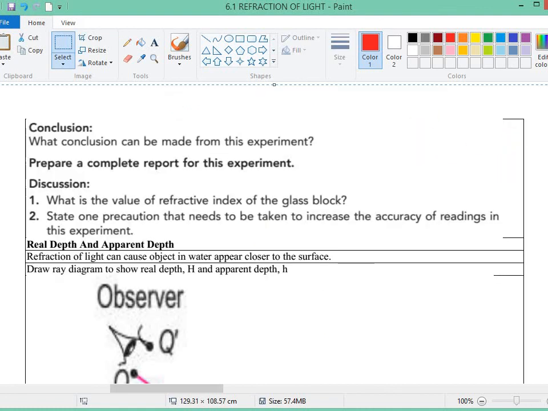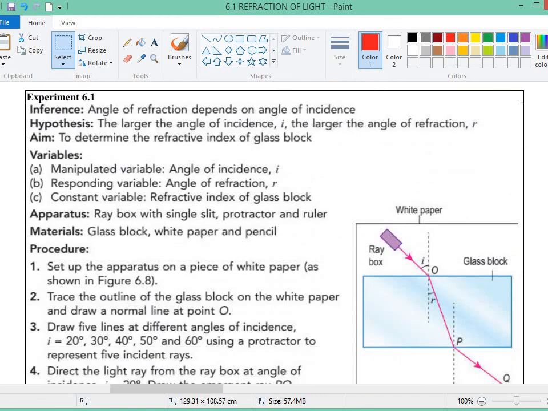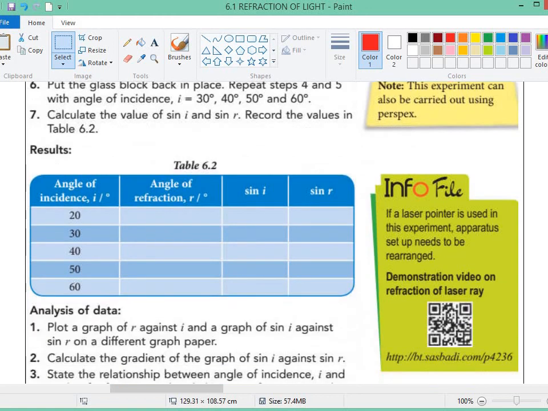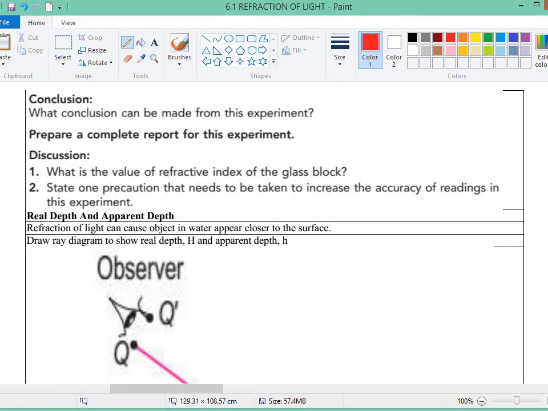Okay, so I'm not going to discuss the experiment, because whatever you can learn from this experiment, you can already learn from the theory. That means what we discussed just now is the same thing. What is the value of the refractive index? State one precaution to be taken. This is knowledge that you only need in your practical test, so I leave that to your teacher in your school.